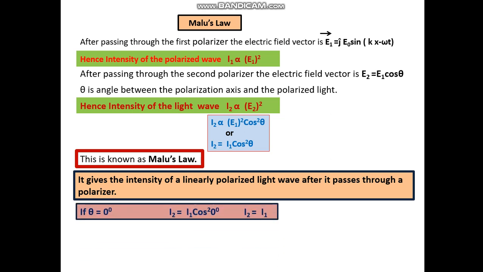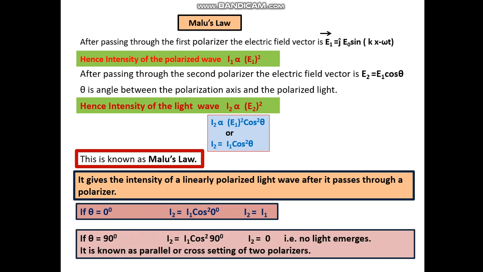If theta is equal to 0 degrees, I2 is equal to I1 cos square 0, therefore I2 becomes equal to I1. If theta is 90 degrees, I2 is equal to I1 into cos square 90 degrees. Therefore, I2 becomes 0 because cos 90 is 0. That is, no light emerges. It is known as parallel or crossed setting of two polarizers.